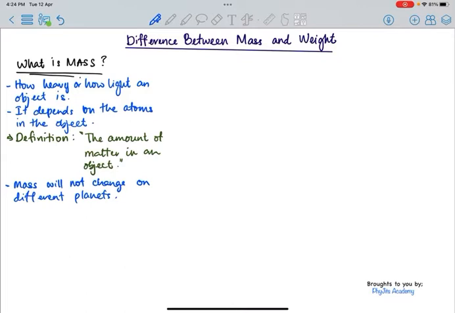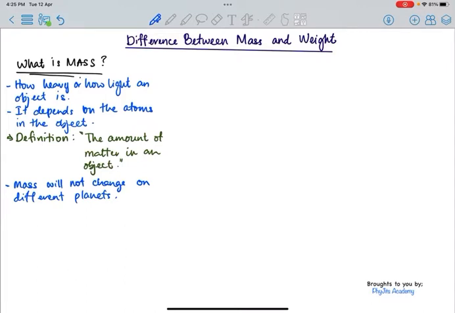Unless when the cat reaches the moon you do not feed it and the cat becomes skinnier, or it does not drink water, then the mass of the cat will change. But we do not usually talk about that kind of change in physics. We just think about bringing one object from one place to another place. The mass of the object will not change.